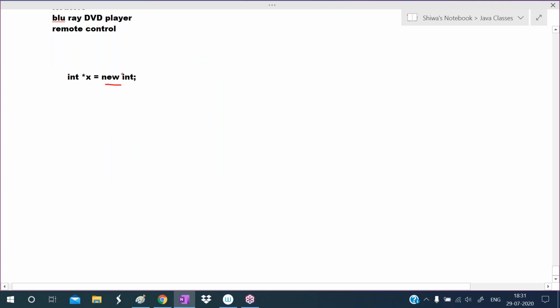To allocate the memory, we are using new. So here some memory will be allocated, and this memory can store a value. This memory will not be destroyed automatically. Destroying this memory is the responsibility of the programmer. If we want to destroy the memory, we must write delete x.